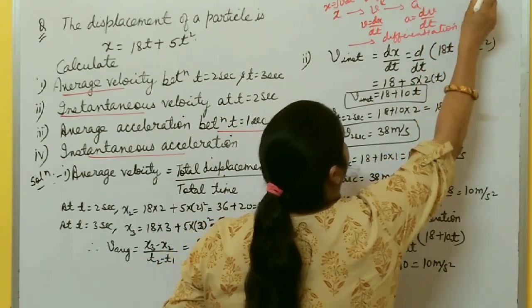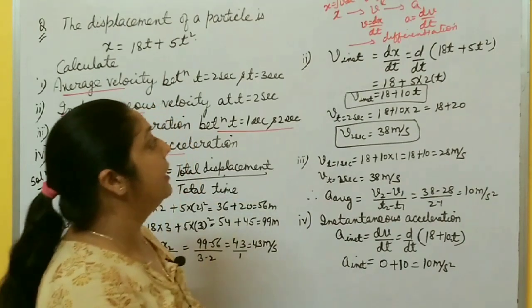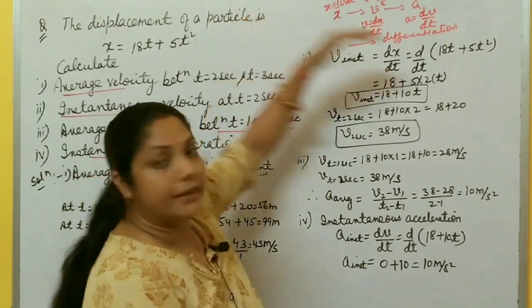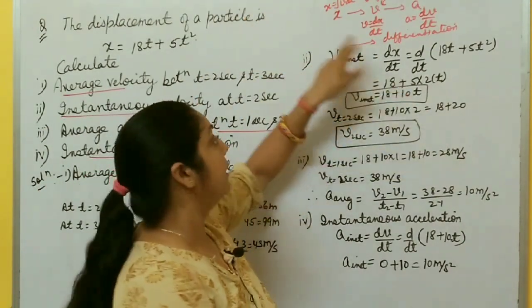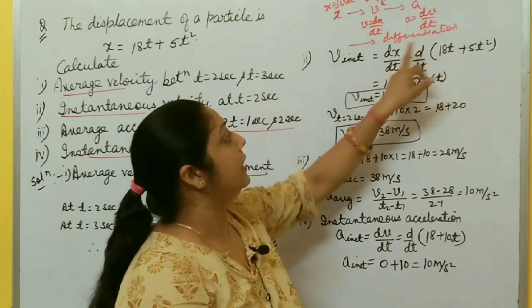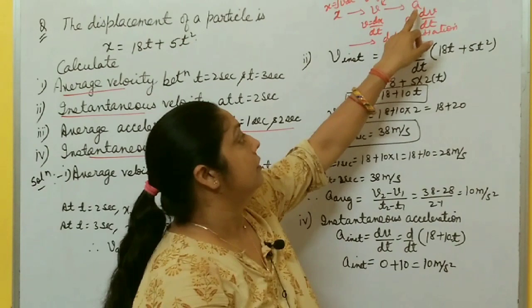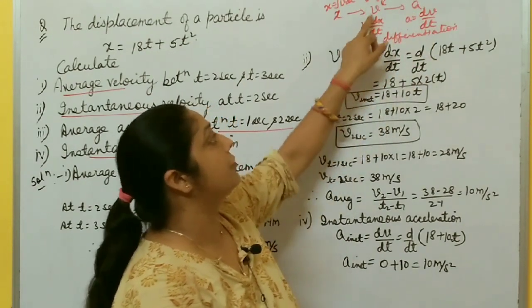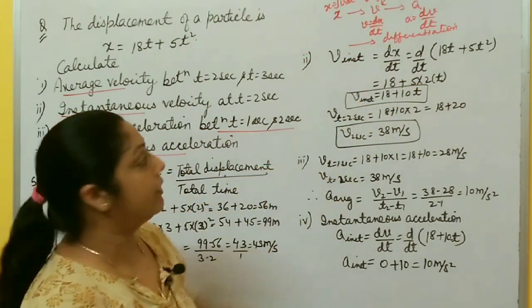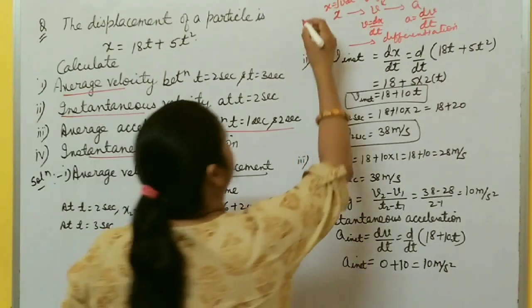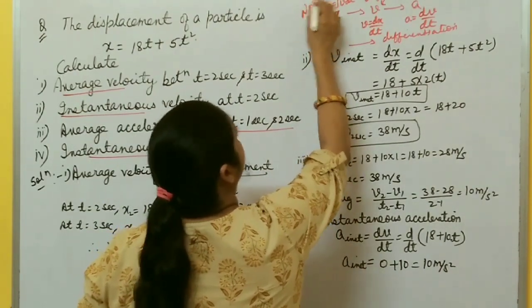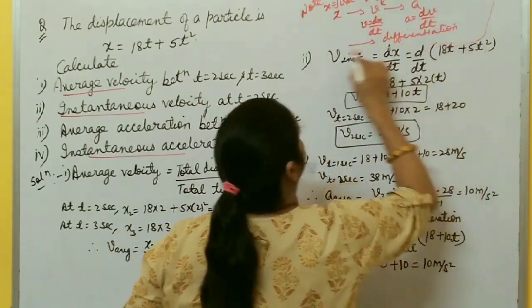This is a very important formula. Please keep in mind: if you go in the right direction, x to v, v to a, differentiation is used. If you want to calculate v from a, x from v, you have to integrate. Please remember this one.